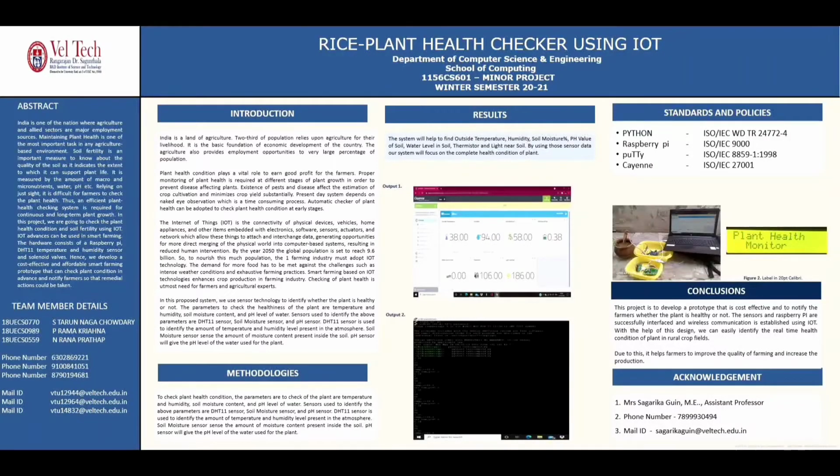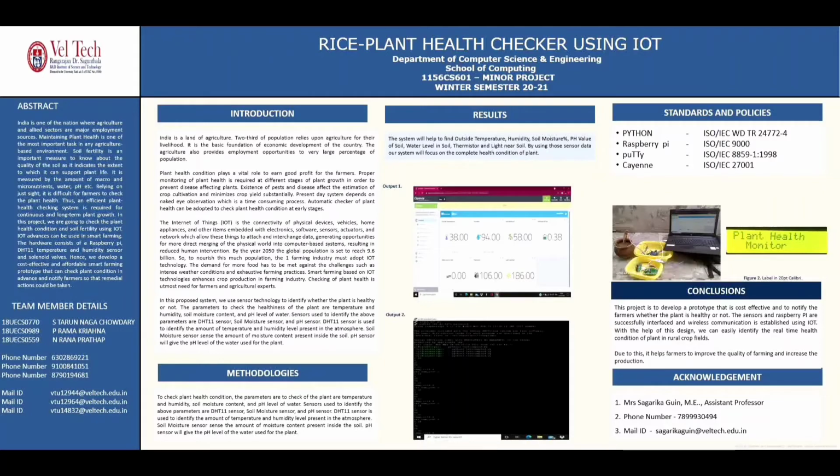Myself Ramakrishna. Today I am going to present the poster presentation of our project, Rice Plant Health Checker using IoT. This is an abstract of our project. Introduction. India is the land of agriculture. India is one of the countries where agriculture is the main occupation of many people.